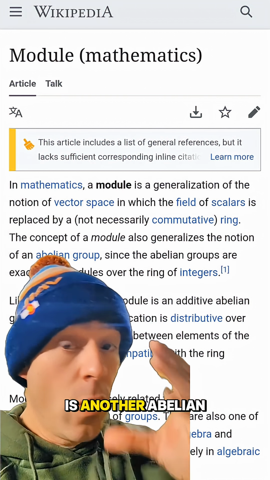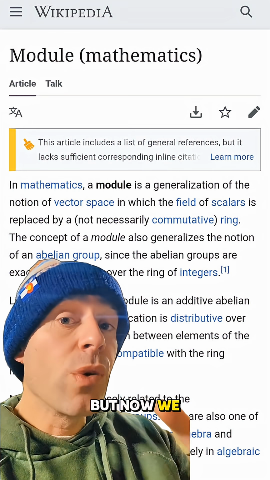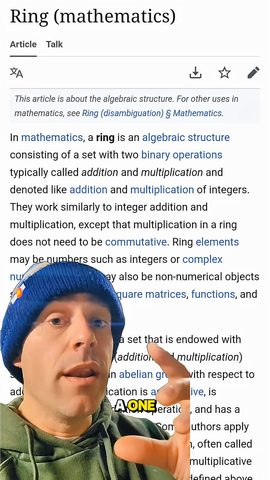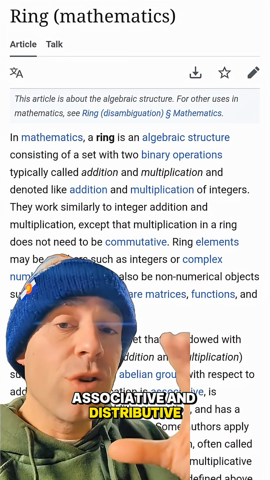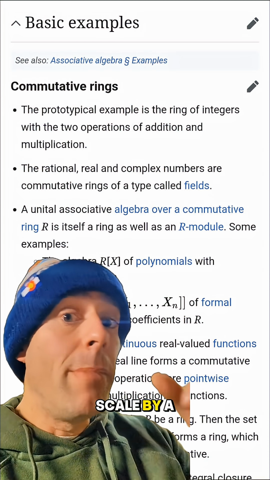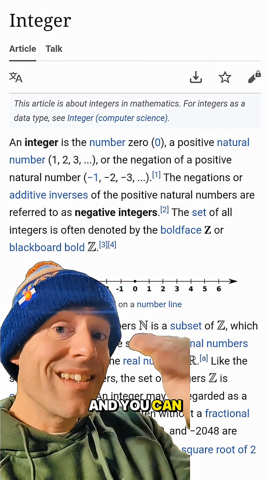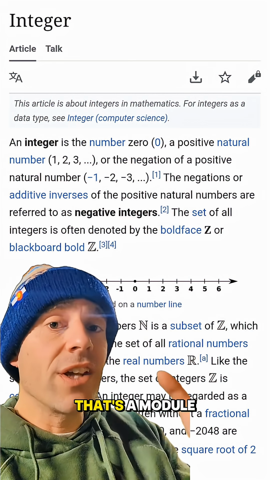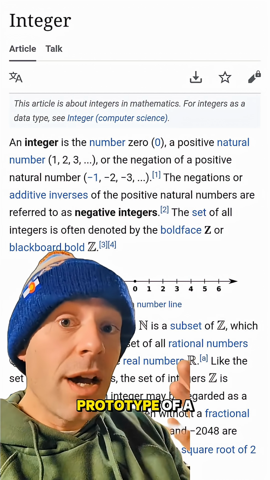A module is another abelian group, so another set with an addition, and a scalar multiplication, but now we relax that scalars to not be a field, but just be any ring with a 1. And then it has to be that the scalar multiplication has to be associative and distributive and so on, but it's just basically an abelian group that you can scale by a ring. For example, the integers could be your abelian group, and you can scale integers by multiplying by other integers. So the integers over the integers, that's a module over Z. That's an example of a module, and that's sort of the prototype of a module.